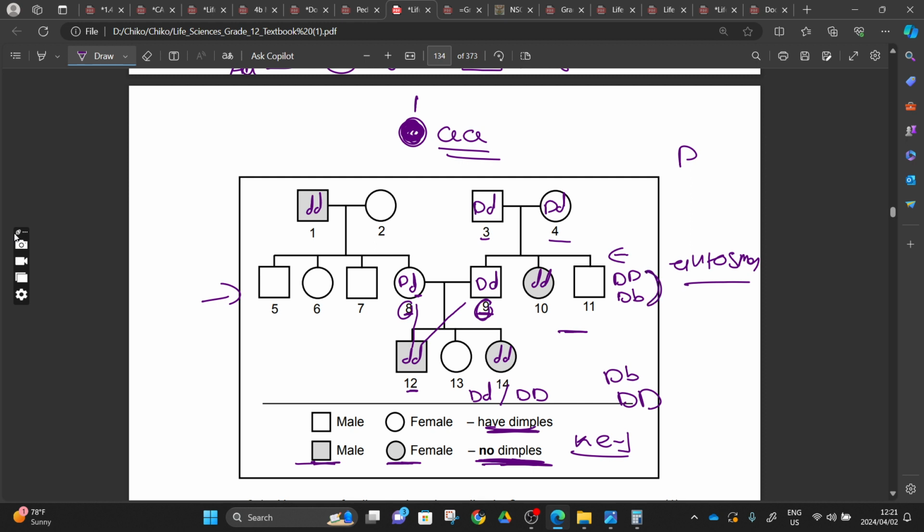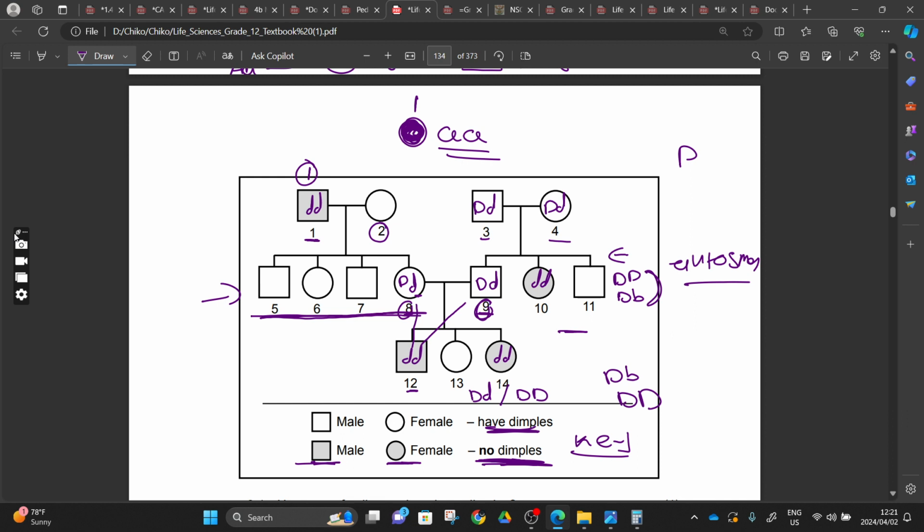And then we come this side. When we have capital letter D, capital letter D, and then we come to number 1, number 2 here, because all of these offspring, no offspring was suffering from no dimples. All of their offspring have dimples. This guy here, number 1, married number 2 because of the dimples, right? Maybe he found, hey, my girlfriend has a dimple, let me marry her.